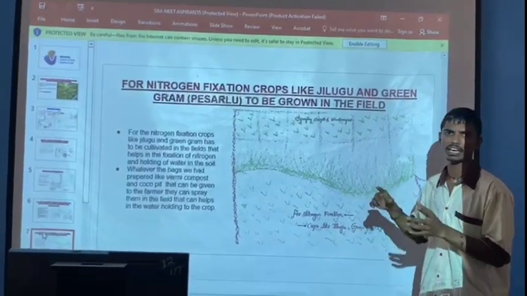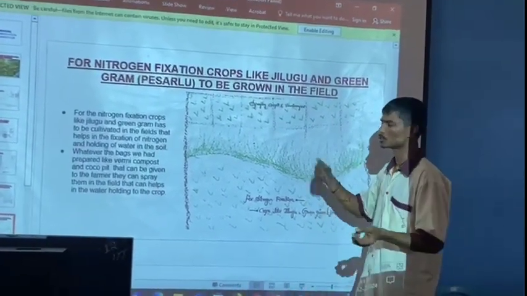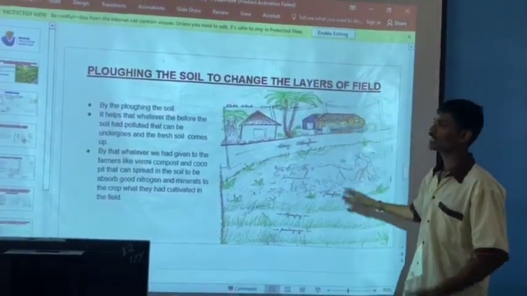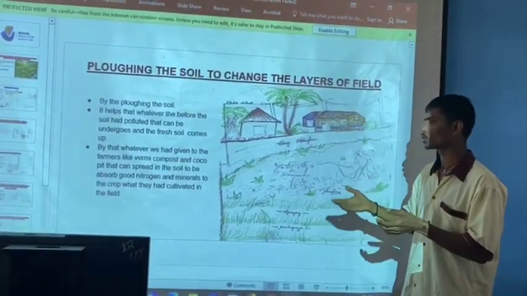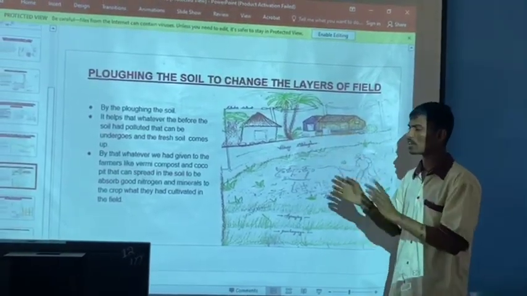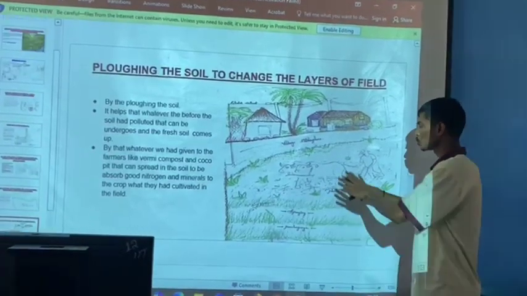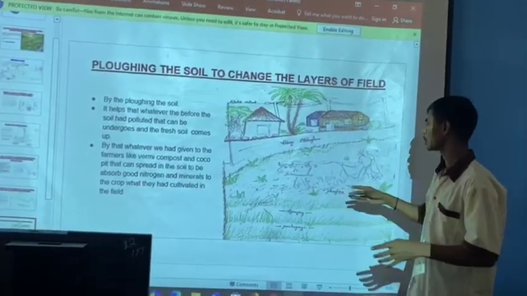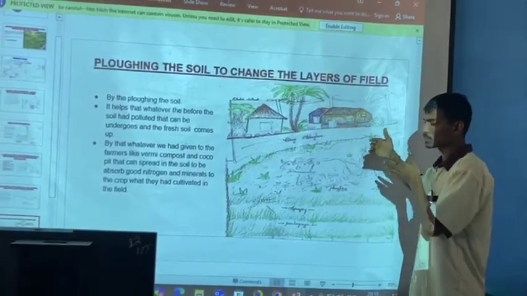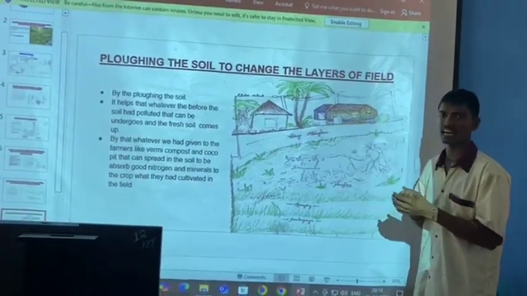The bags we have prepared have to be given to the farmers, and they have to plough the soil to change the layers of the field. As we recently said, these many days the farmers took in chemical fertilizers and spread them, so the land was totally polluted. So the farmers have to plough and change the layers. The ground layer has to come forward and the upper layer has to go down, so the upper layer cannot reach anything.